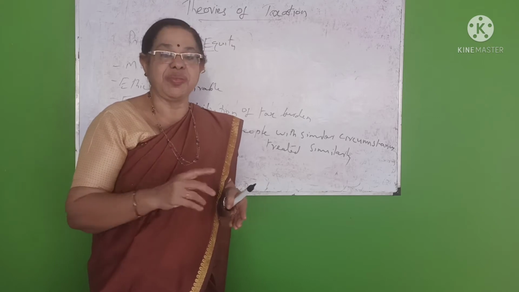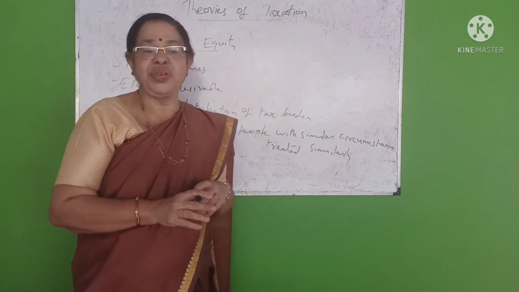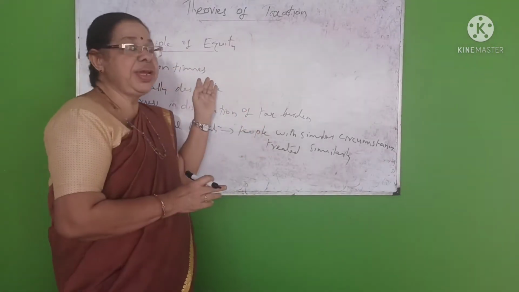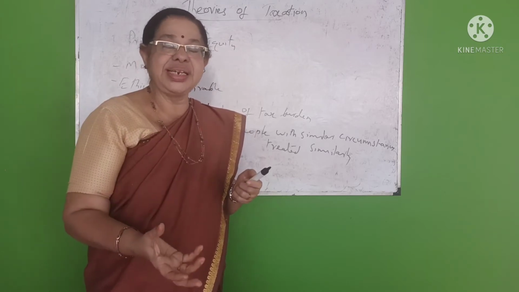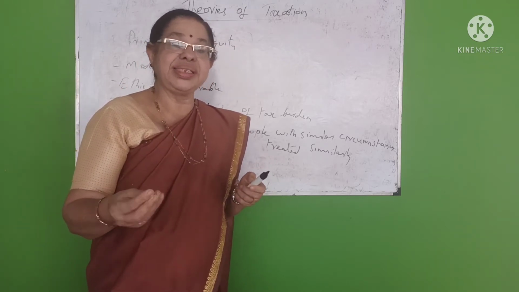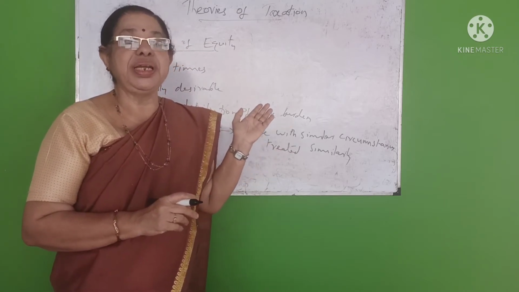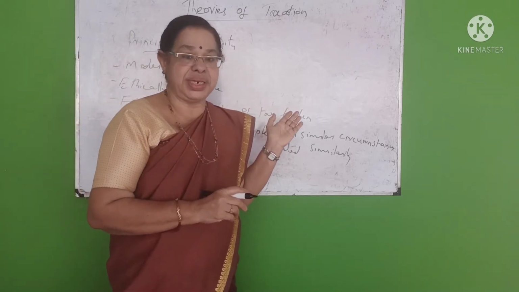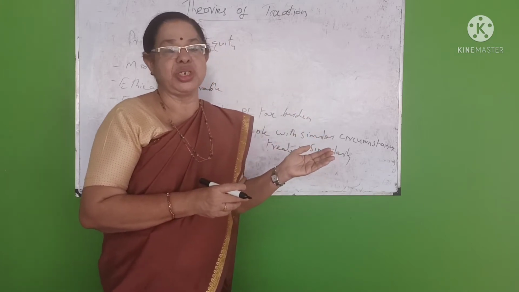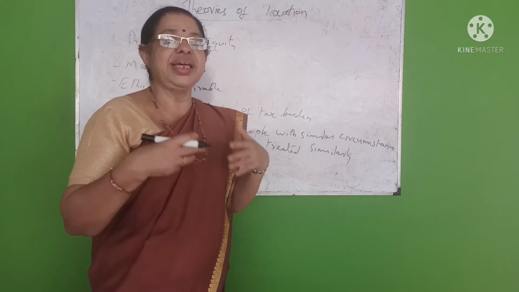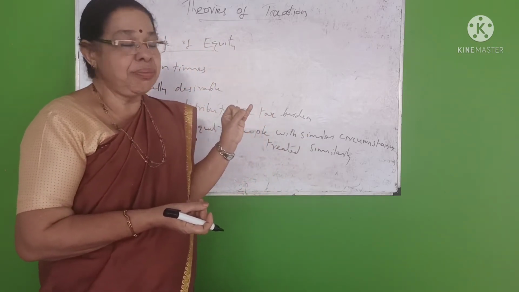The cost of service, financial and physiocratic theories are the oldest theories, but the equity principle was introduced during the modern period. In modern times we give special importance to welfare criteria, equality and justice, so it is practiced during the modern period.